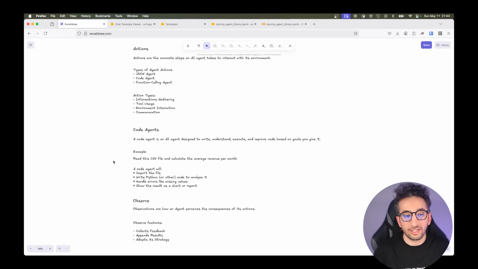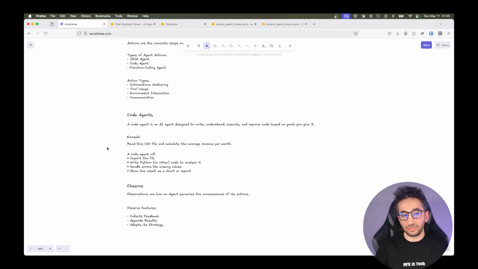We have four action types: information gathering, for example, web searching, retrieving documents, or querying databases. For tool usage, we can think about generating code and using that code. For environment interaction, we can think of smart houses, where the agents interact with the house's smart devices. And communication is an agent that communicates with the user or with another agent.